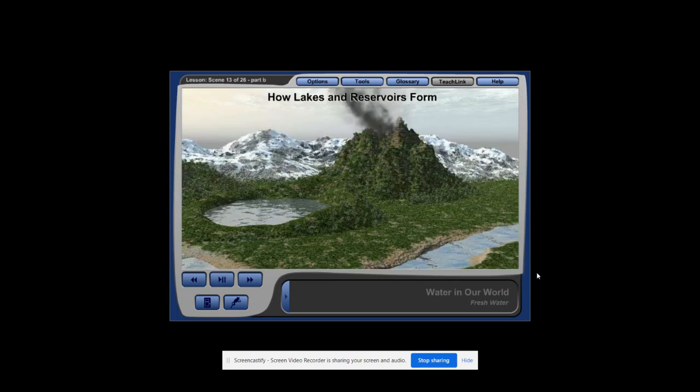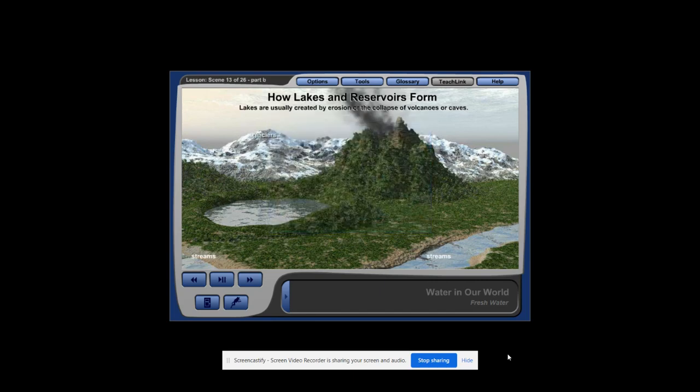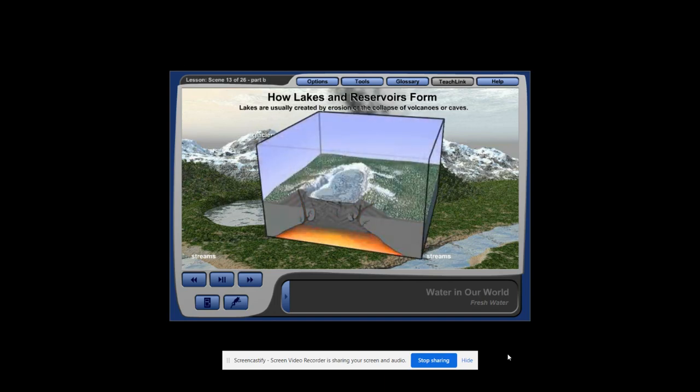Most lakes are formed in large depressions or holes that have been carved out by erosion from streams or even large masses of moving ice called glaciers. Large depressions can also be caused by the collapse of things like volcanoes or caves. The depressions in the land are then usually filled by runoff.